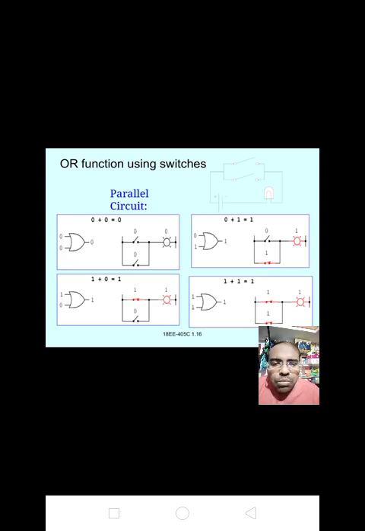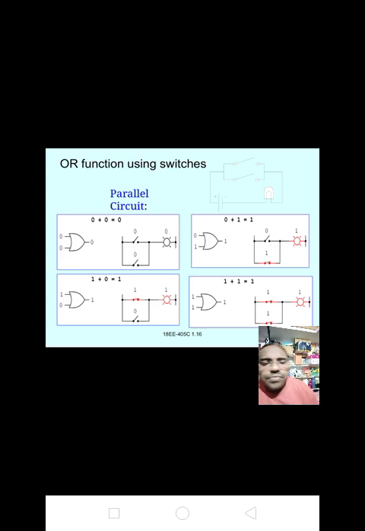Both inputs 0 means the output is also 0. If we give 0 and 1, we get the output 0 plus 1 equal to 1. If the inputs are different, 0 and 1, we get the output 1. When we give 1 and 0 to the OR gate, we get 1 plus 0 equal to 1.